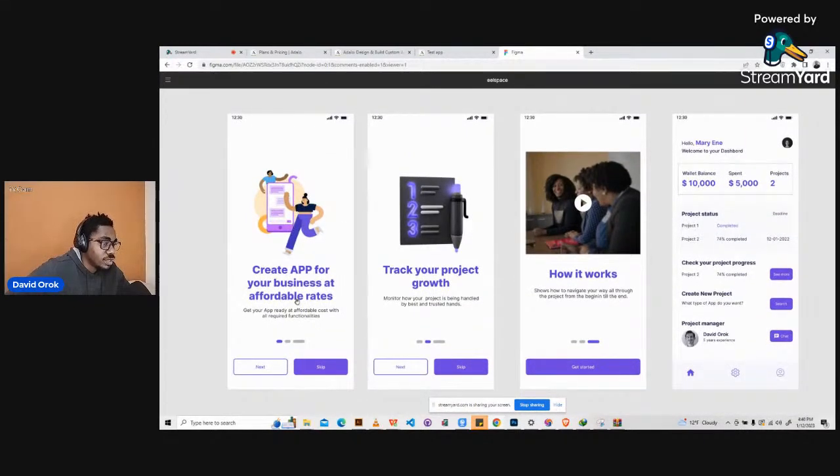The very first screen here says create app for your business at affordable rates, then track your project growth, then how it works. So these are three onboarding screens, and if you can see, it has three different navigation lines here. Then it has buttons here for next and skip. Then there's another one here, next and skip. Then there's another one here that says get started.